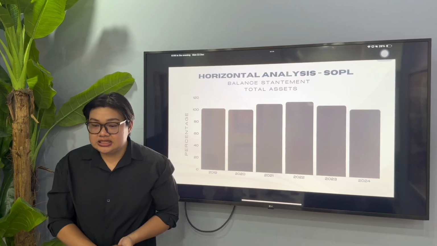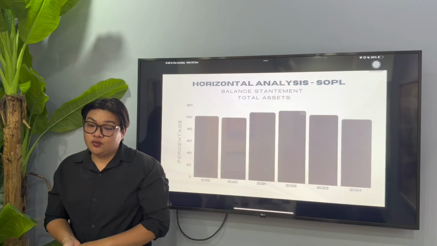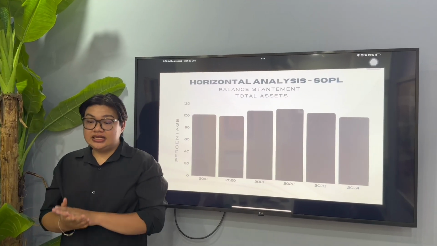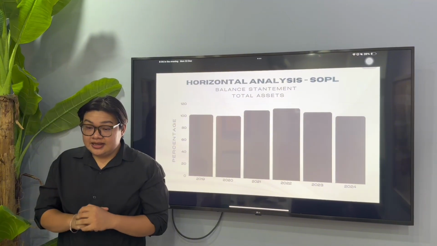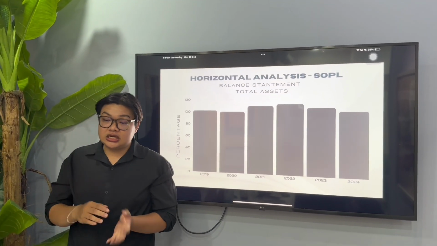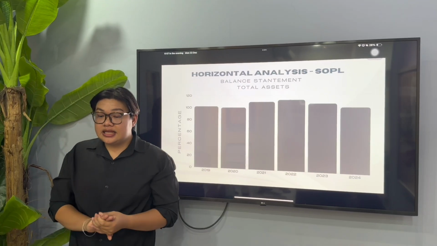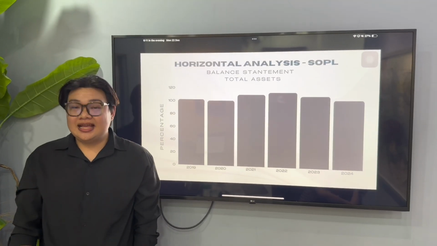Gradual corrections followed after 2022. There has been a straight downward correction through 2023 and into 2024. Current standing: as of 2024, our total asset percentage has returned to nearly exactly the same level as our 2019 starting point. Now, on to non-current liabilities.